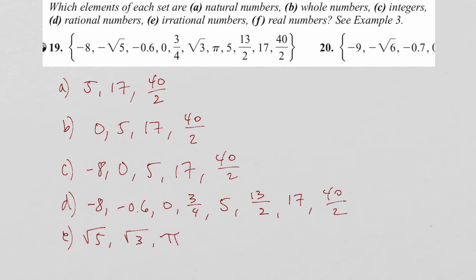So all of them are real numbers. So let's see. Negative 8, negative root 5, negative 0.6, 0, 3/4, pi, 5, 13 over 2, 17, and 40 over 2.